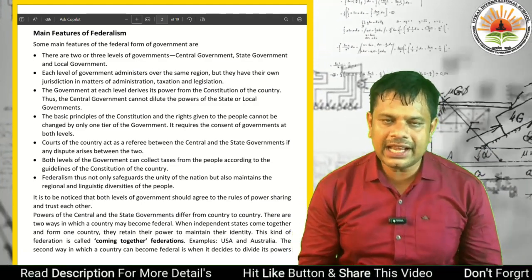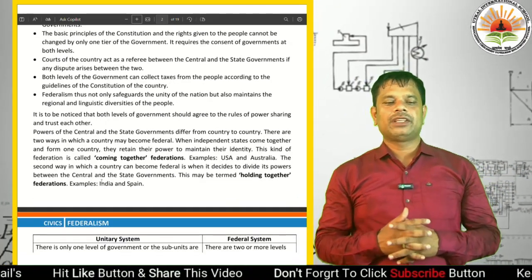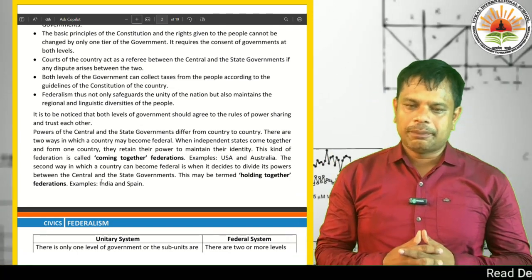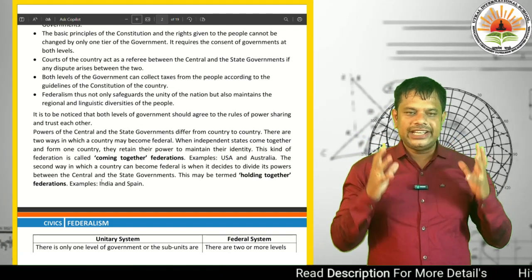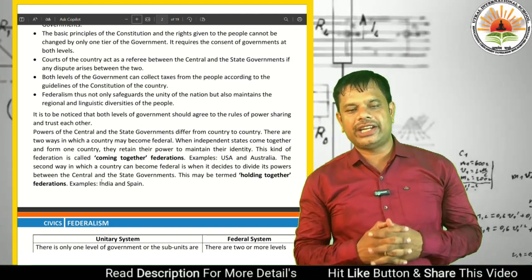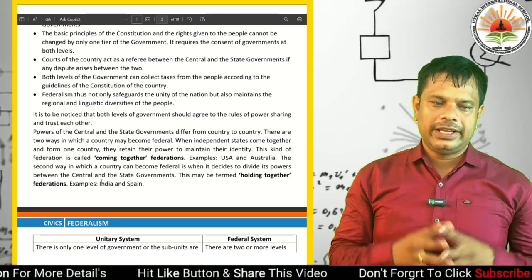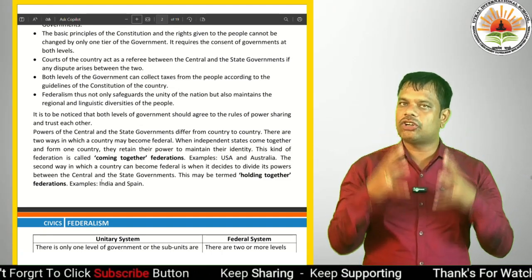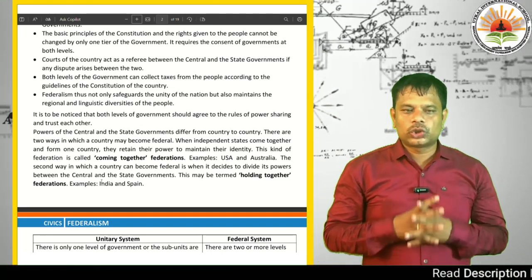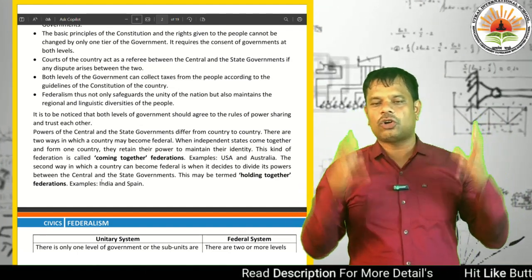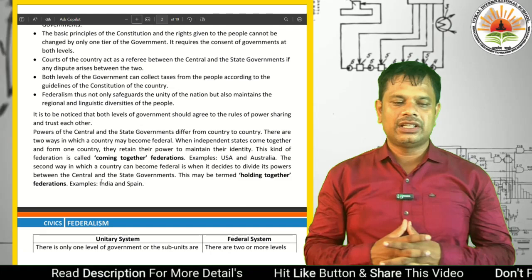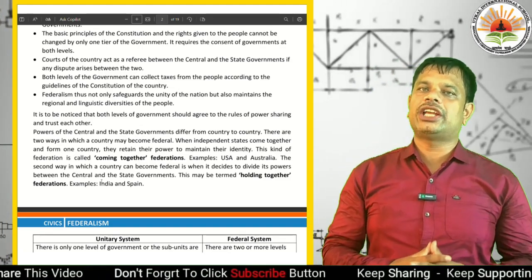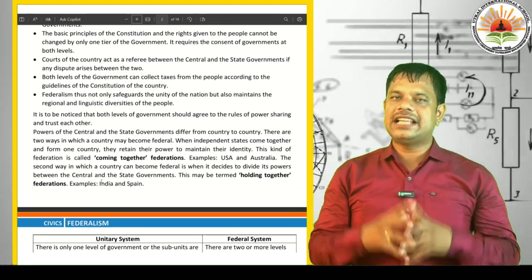Then the main point is, federalism not only safeguards the unity of the nation but also maintains the regional and linguistic diversity of the people. It safeguards the unity of the country because there is a bonding, there is a constitution, there is a law, and there is a court. There are different languages, different cultures, different peoples, but they are safeguarded, they are safe.